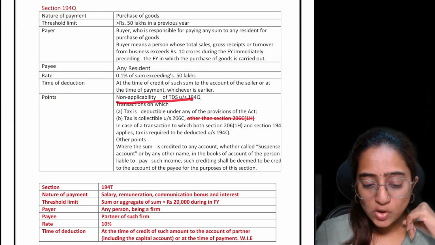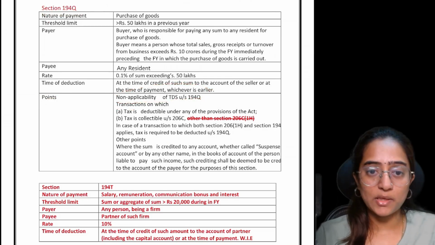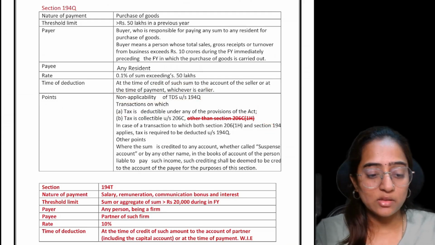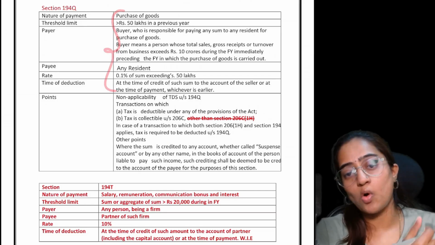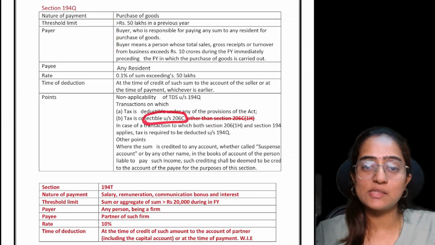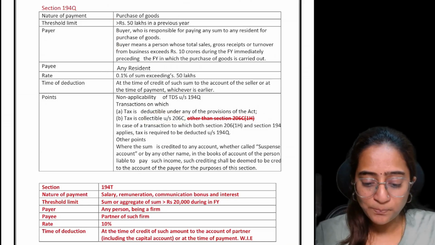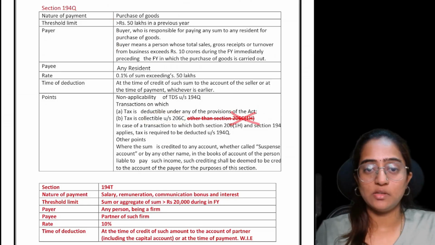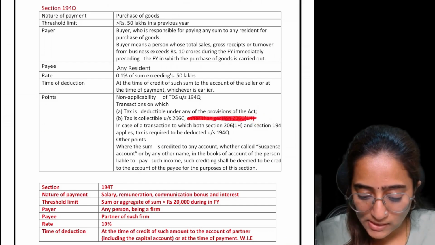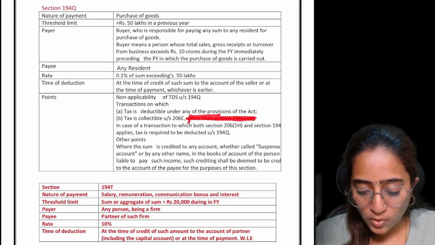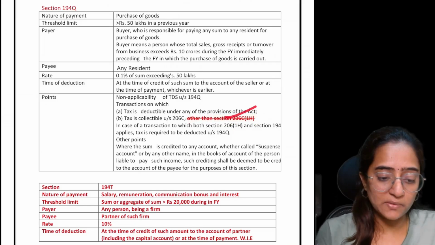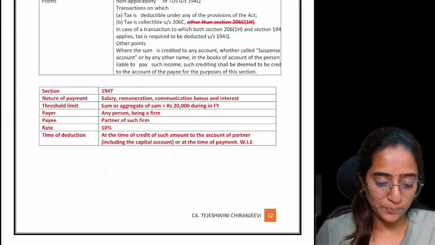Earlier, section 194Q was not applicable in two situations: where the points covered here were already being taxed, or where tax was already collectible under section 206C apart from this section. Now, the provision is that other than section 206C, 1H is removed from here. This is the amendment considered in 194Q.